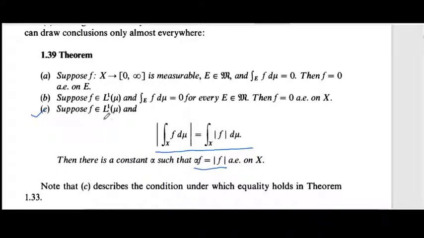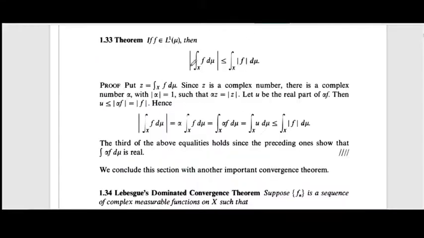So here we have two assumptions. The first one is f belongs to L1(mu), and for this we have Theorem 1.33: if f belongs to L1(mu), then the modulus of the integral over X of f d mu is less than or equal to the integral over X of mod f d mu.